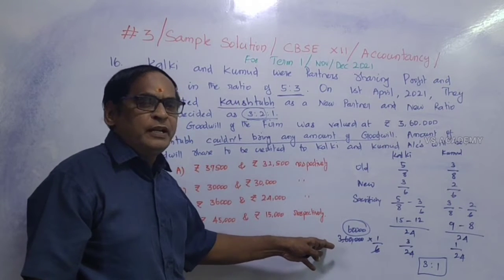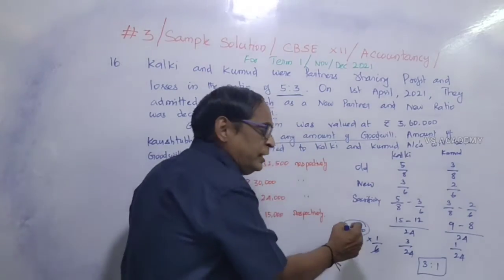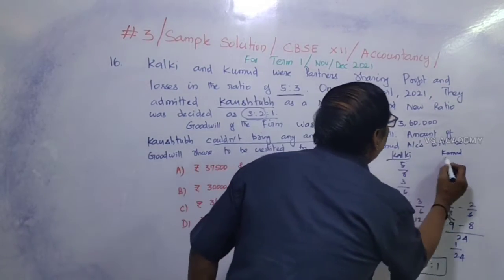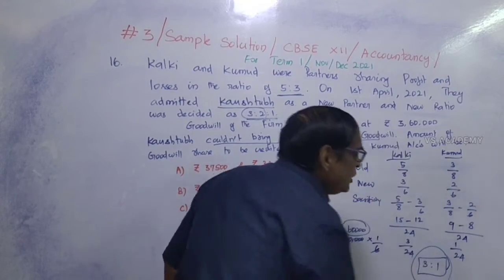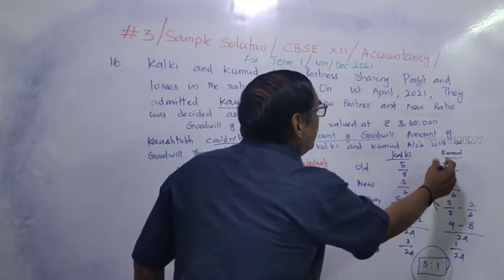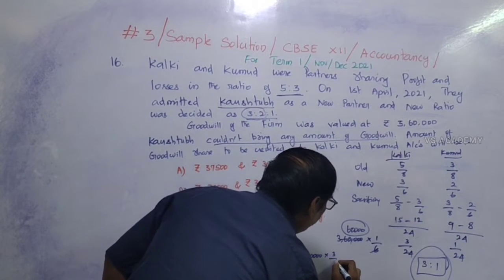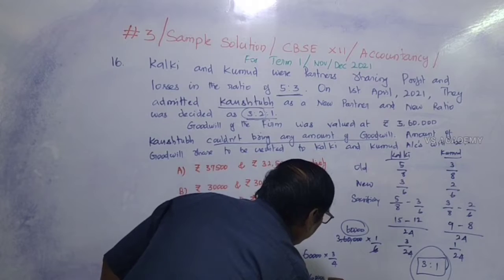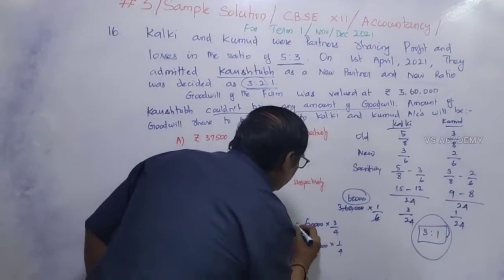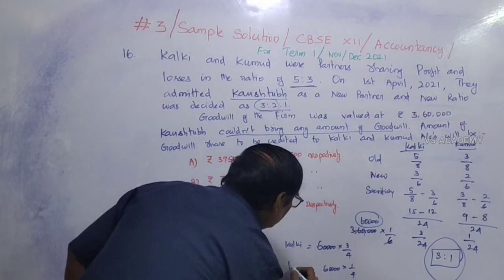So we have to pass the adjustment entry in the books. This 60,000 rupees is to be shared between Kalki and Kumud in the sacrificing ratio 3:1. That means 60,000 rupees into 3/4 for Kalki, and 60,000 rupees into 1/4 for Kumud.